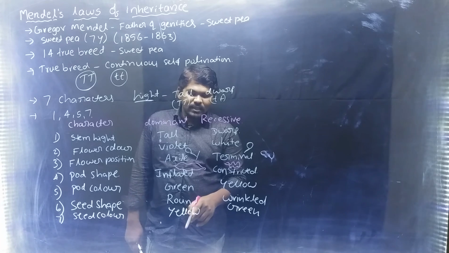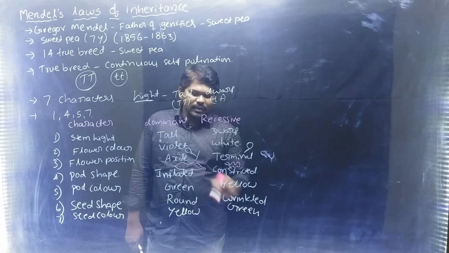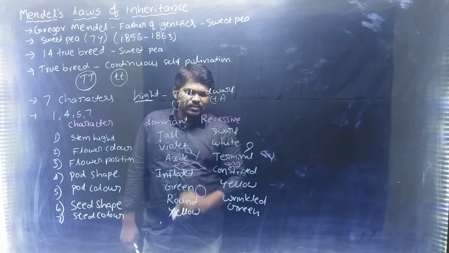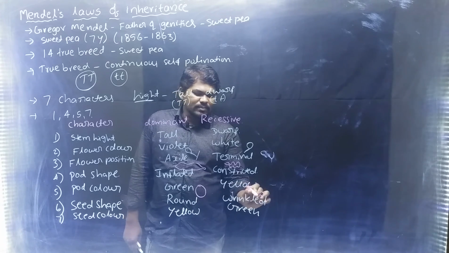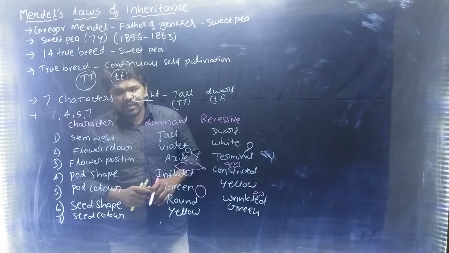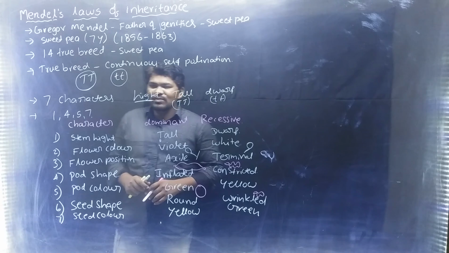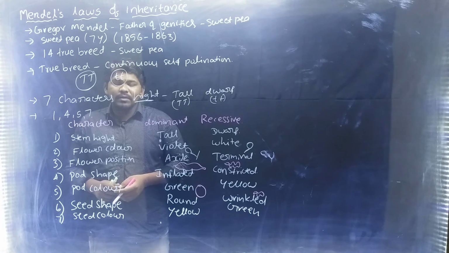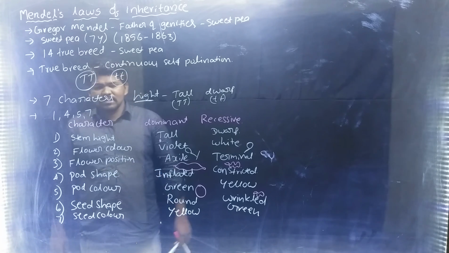But for the seed, yellow color is dominant and green color is recessive. Next, seed shape: round is dominant and wrinkled is recessive. Those are the 7 characters observed by Mendel in the sweet pea, and he explained how characters are transferred from one generation to another.